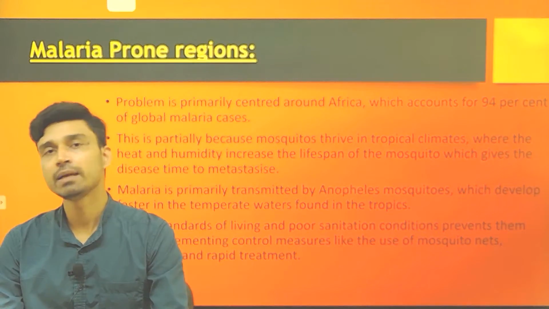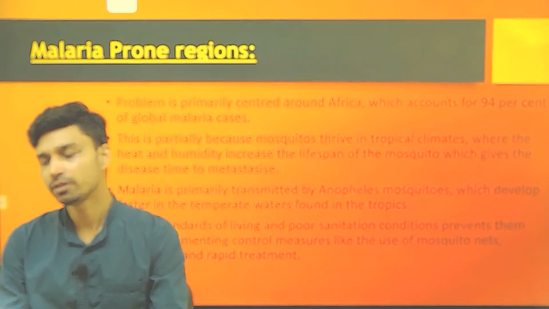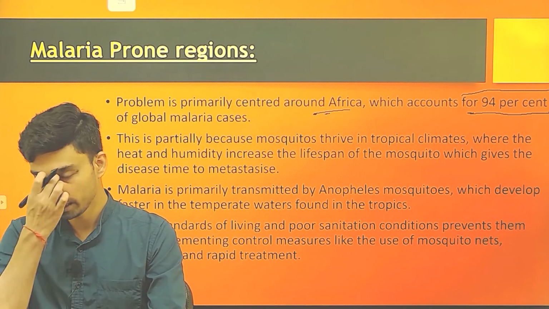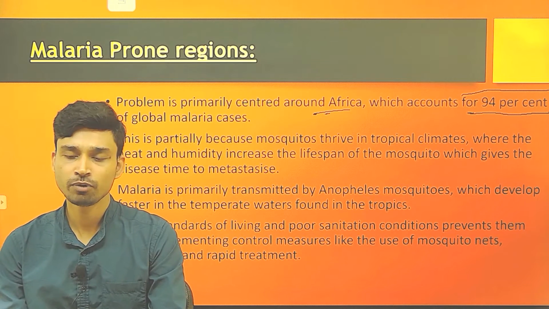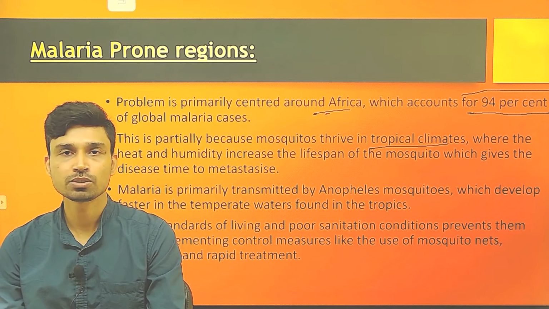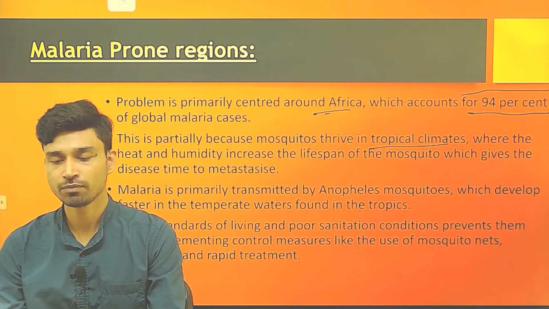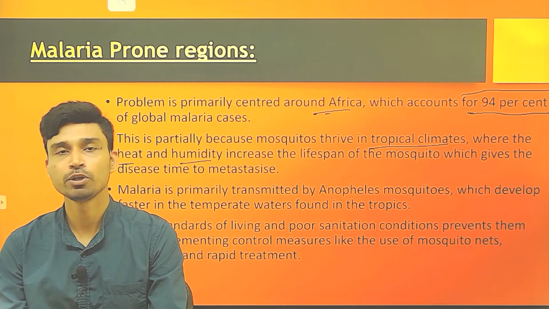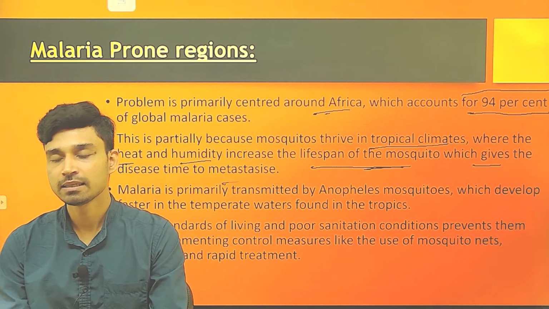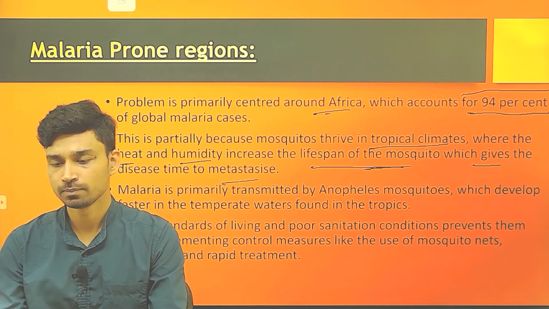If you look at the malaria-prone regions across the world, we can see the problem of malaria is primarily centered around Africa, which accounts for 94% of global malaria cases. The reason why malaria is so prevalent in this African region is because the climate is very tropical. That means there is abundant heat and abundant rainfall. Both heat and humidity increase the lifespan of the mosquitoes, which gives the disease time to spread from one individual to another.